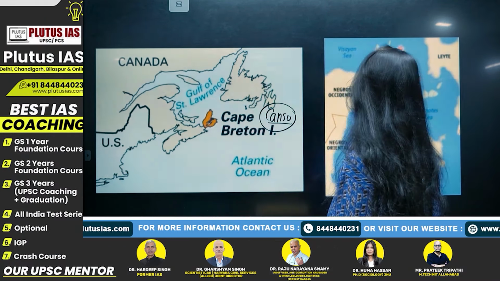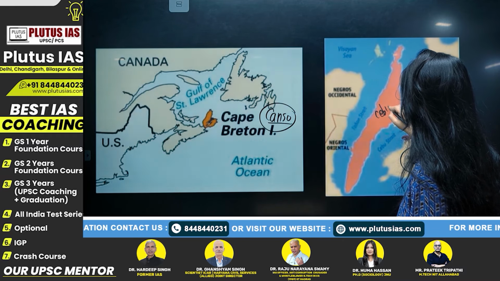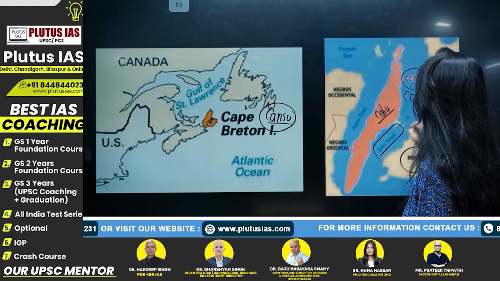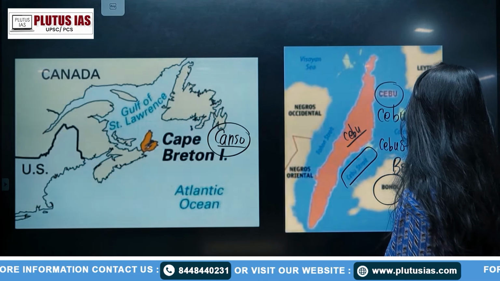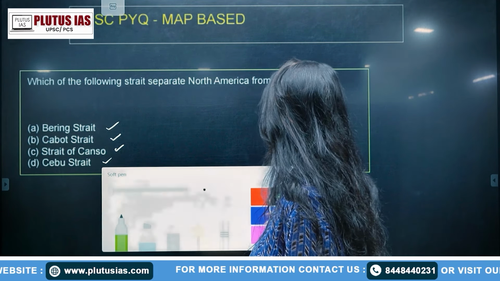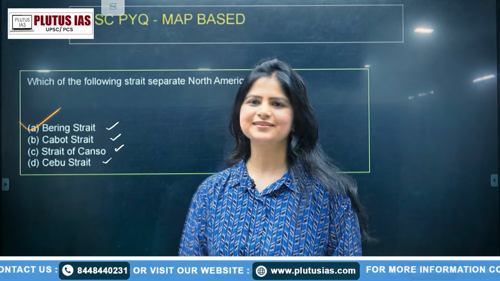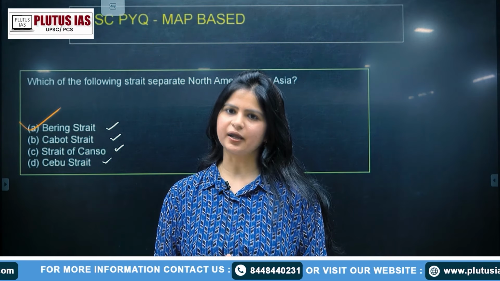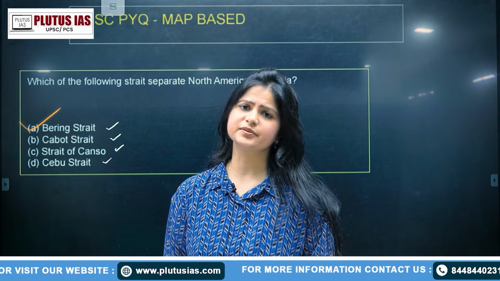Cebu is a strait, right? And it is lying between what? The Bohol Island and Cebu, which is an island itself, so it is lying between them. That's why it is the Cebu Strait. Right? So the right answer to this question, which of the following separates North America from Asia, is the Bering Strait, right? Because it has been in the current news. Apart from that, please have a look at the different areas which are in the news. Do not forget to have a look at it.